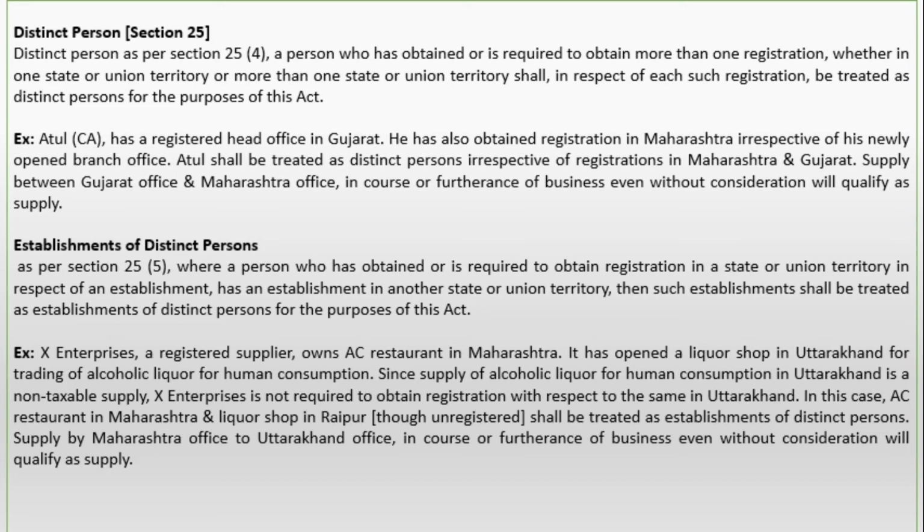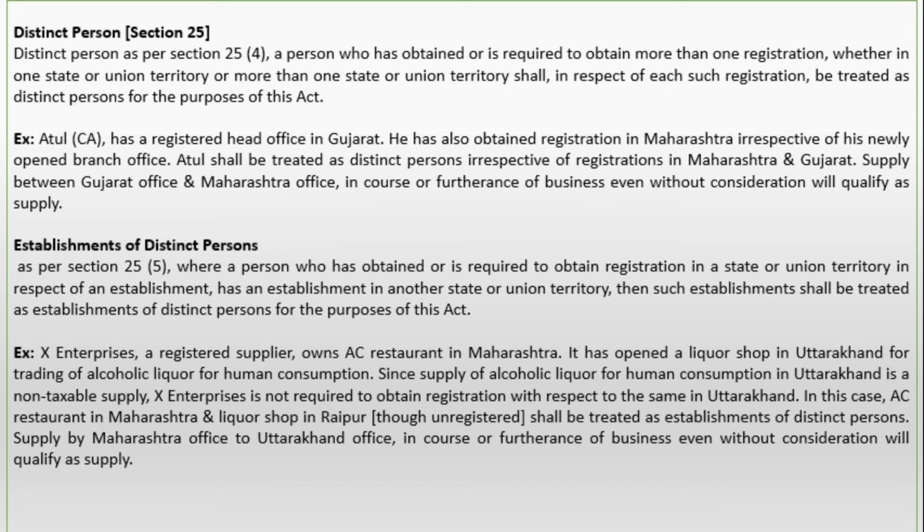In this case, the AC restaurant in Maharashtra and the liquor shop in Uttarakhand, though unregistered, shall be treated as the establishments of a distinct person. एक ही पर्सन का एस्टेब्लिशमेंट है बट दे आर ट्रीटेड एज एस्टेब्लिशमेंट ऑफ अ डिस्टिंक्ट पर्सन.